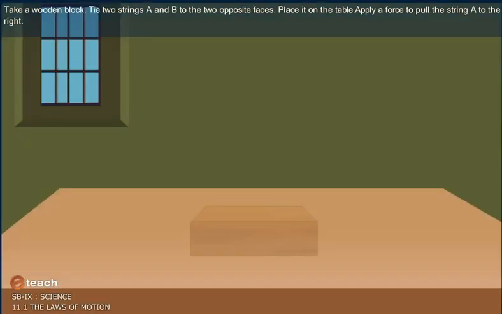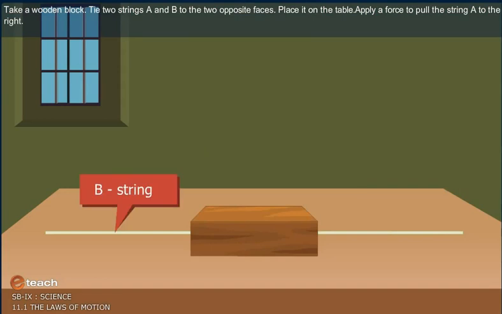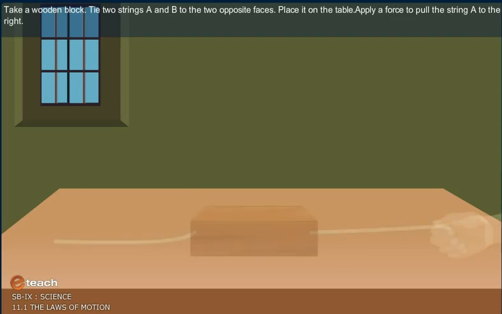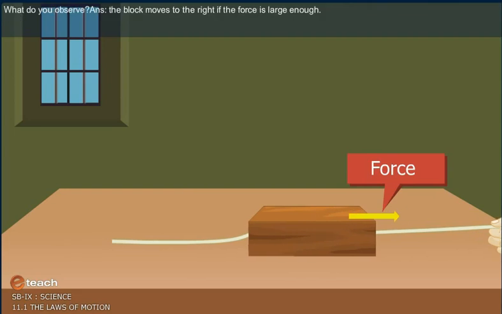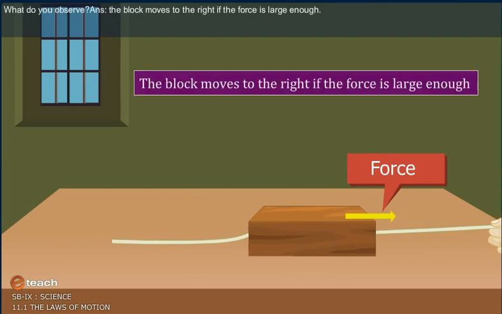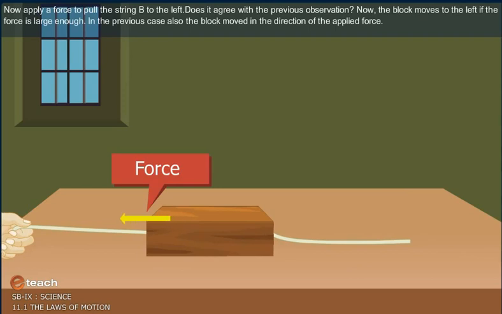Activity. Take a wooden block, tie two strings A and B to the two opposite faces. Place it on a table. Now, apply a force to pull the string A to the right. What do you observe? The block moves to the right if the force is large enough. Now, apply a force to pull the string B to the left. Does it agree with the previous observation? Now, the block moves to the left if the force is large enough. In the previous case also, the block moved in the direction of the applied force.